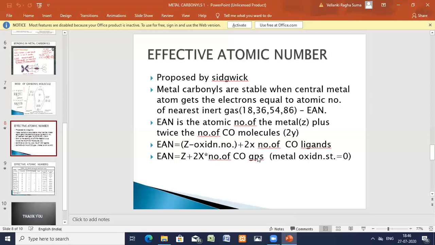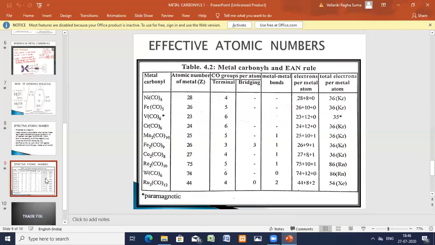Now let us calculate, so you can understand effective atomic numbers. Next class I'll explain in detail how it is calculated. We'll just see the table of metal carbonyls and their EAN. Nickel tetracarbonyl, one example: atomic number is 28, total number of carbon monoxide ligands is 4.